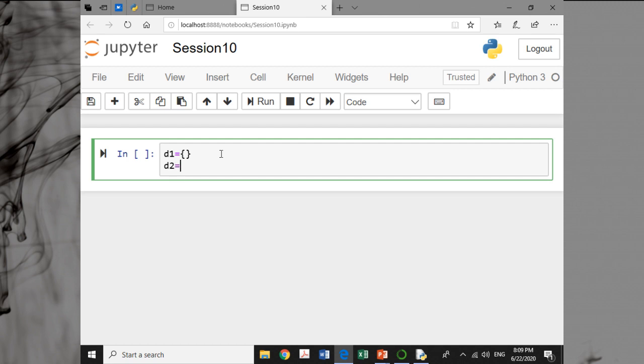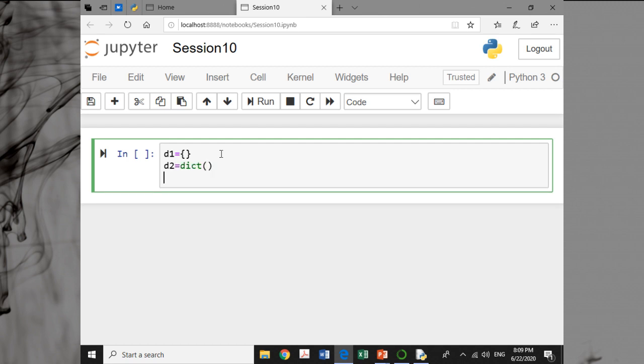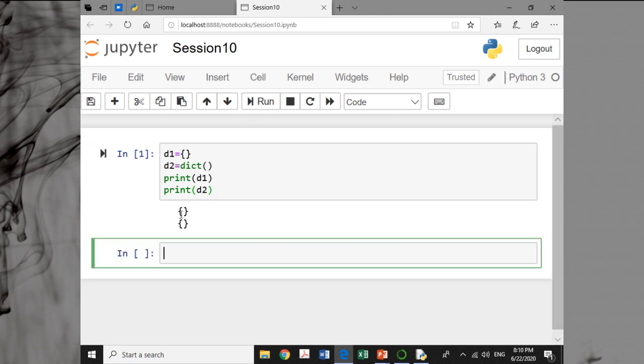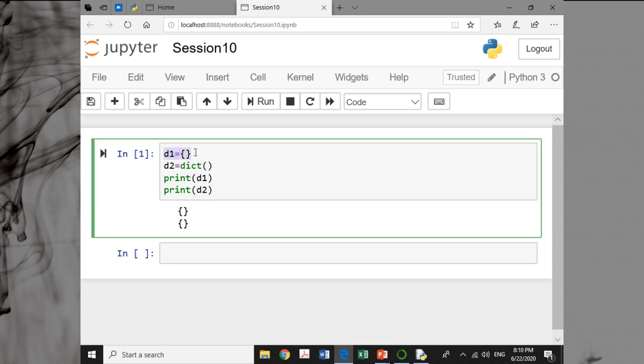If I say d2 is equal to dict, this is also an empty dictionary. If we print d1 and print d2, you get two empty dictionaries. One is created with empty curly brackets and another is created with the word dict.